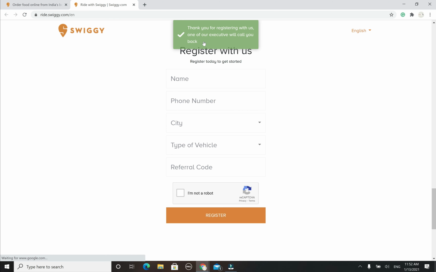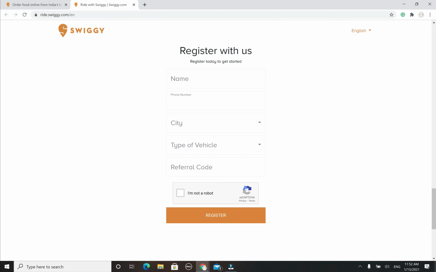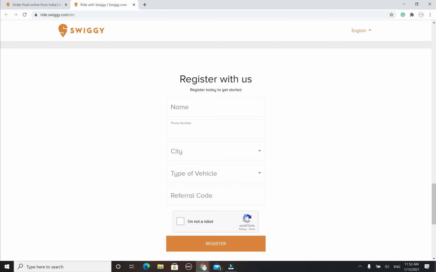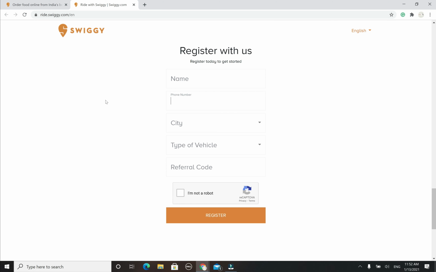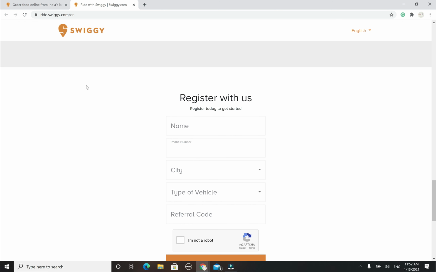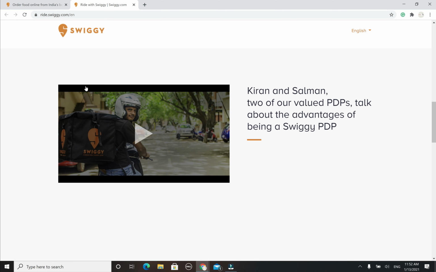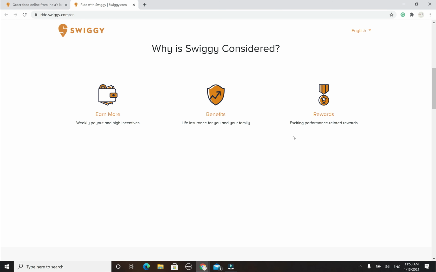Once you click on register, automatically it says thank you for registering with us, one of our executives will call you back. So someone is going to call you on the mobile number you provided. They're going to explain to you the procedure for the next steps. So this is how you can apply for Swiggy as a rider or delivery staff, where you can work part-time and earn money on a weekly basis. And if your performance is really good, they're going to provide you some additional incentives and rewards as well. Apart from that, you're going to get life insurance for you and your family.